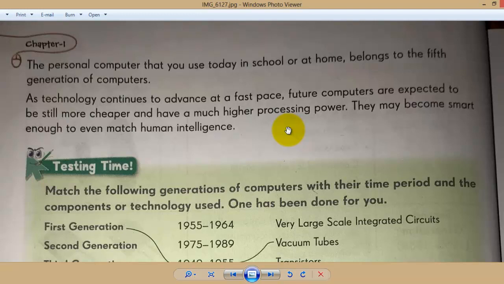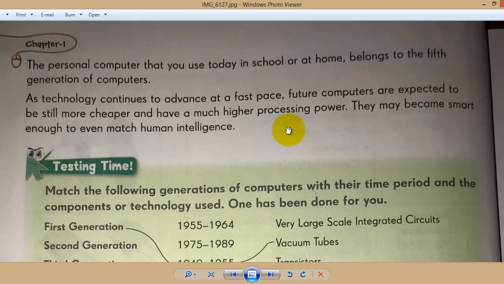Here also, in your textbook, it's given like that. Personal computer, the one which we know as a PC, the one which we are using at school, and it looks different, like a desktop or an all-in-one desktop. Like that, in school, at home, at office, in hospital, the one they are using is the fifth generation. Don't forget this point.